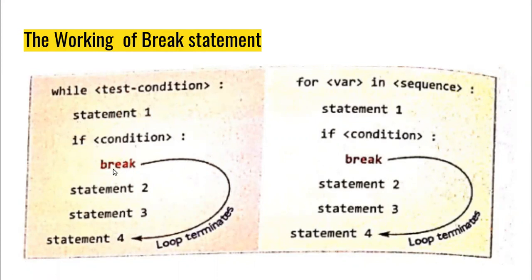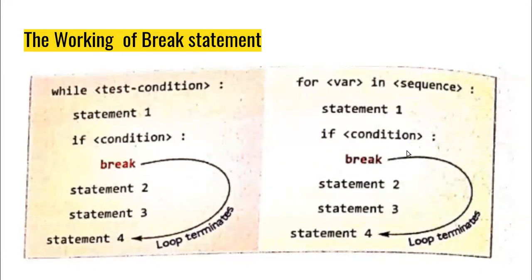If in the if statement I give break immediately, then as you can see there are other statements in the while loop, statement 2 and statement 3. But as soon as the Python compiler identifies the break statement, it terminates the loop and immediately executes statement 4. So here, as you can see, it will skip statements 2 and 3, right? This is how we can use the break statement in Python with a while loop.